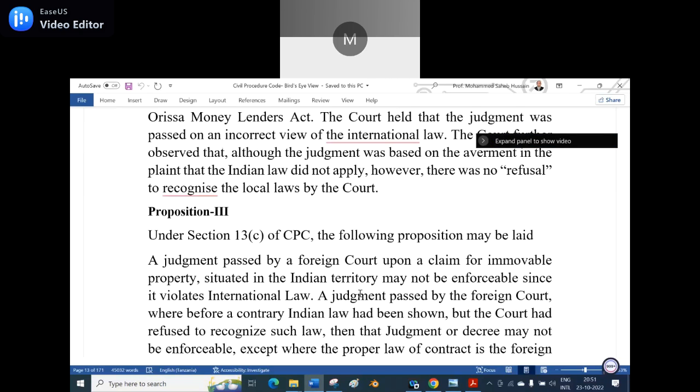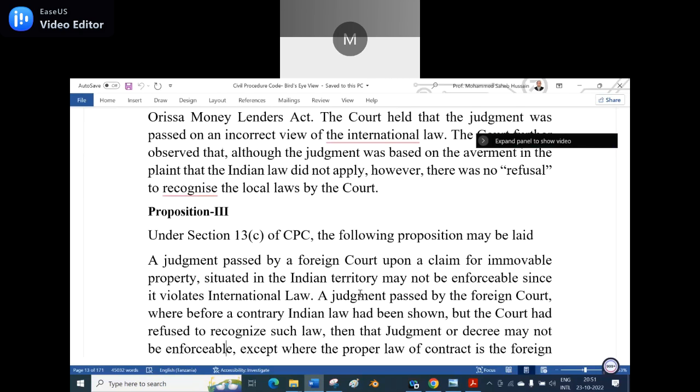Lex loci situs, or we can say in short, lex situs. Spelling: L-E-X, lex, space, situs, S-I-T-U-S.